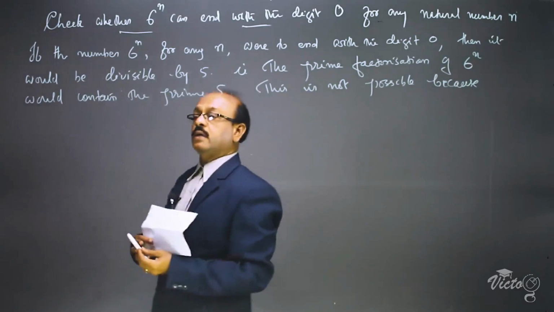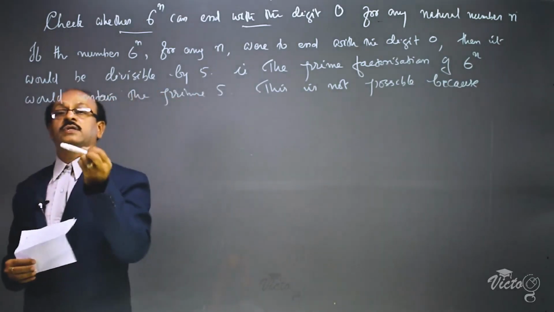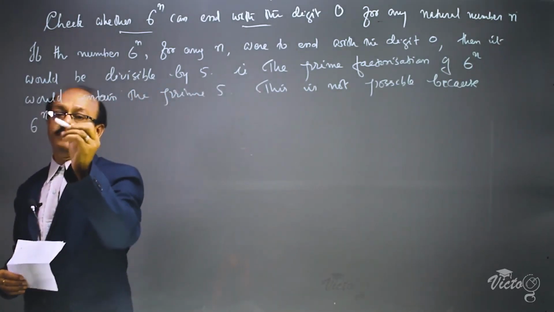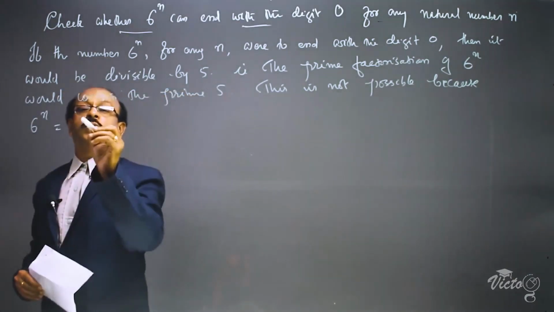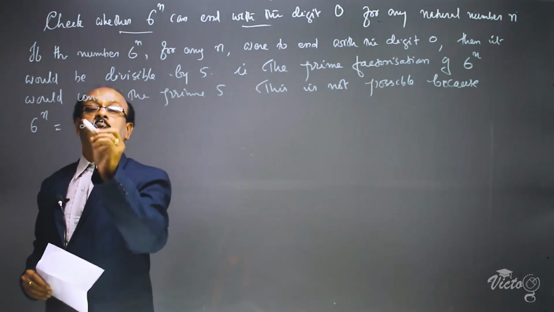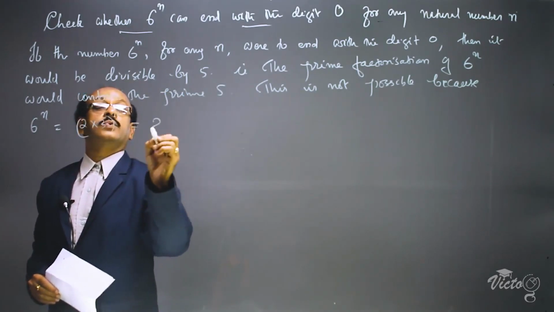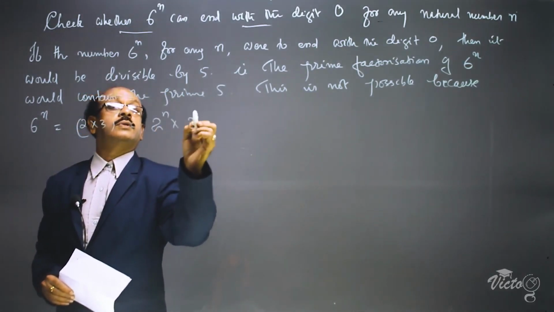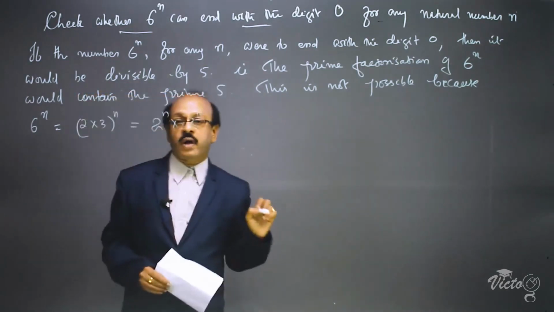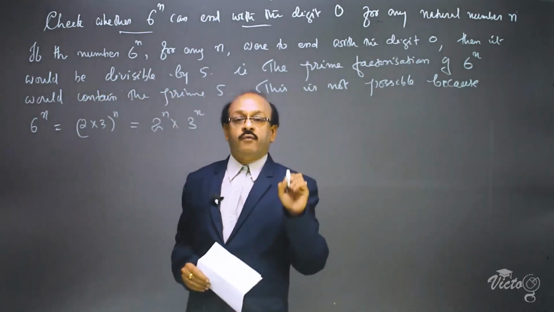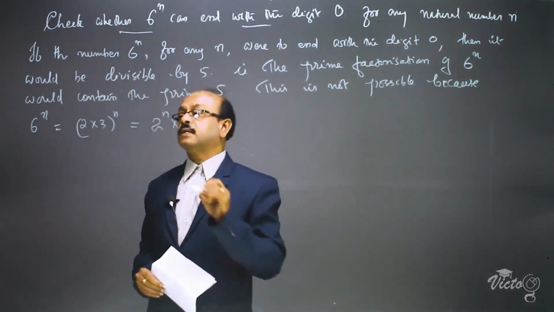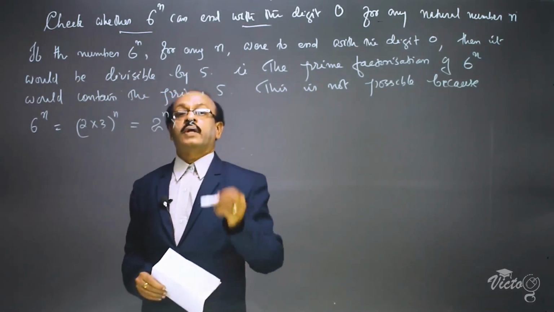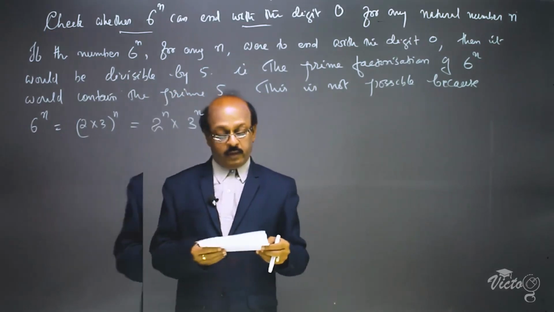6 raised to n can be factorized as follows. The prime factorization of 6 is 2 into 3, the whole raised to n, which is 2 raised to n into 3 raised to n. That is, the prime factorization of 6 raised to n will contain only the primes 2 and 3. That means 6 raised to n is equal to 2 raised to n into 3 raised to n.